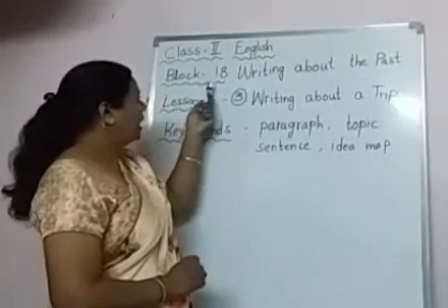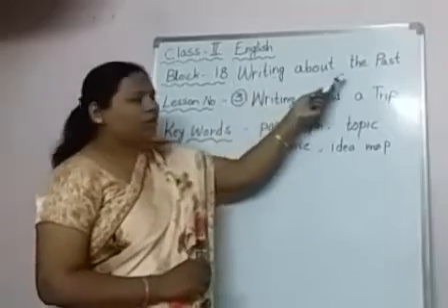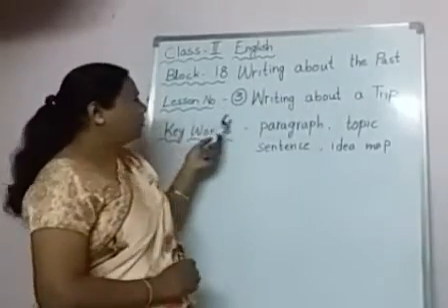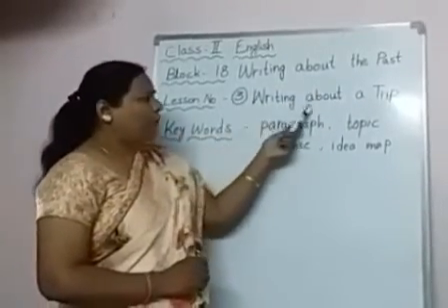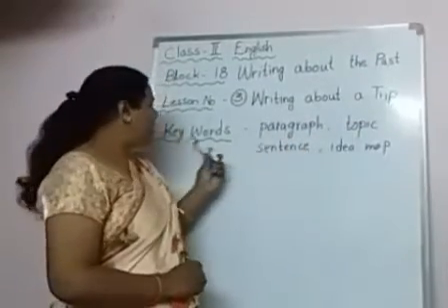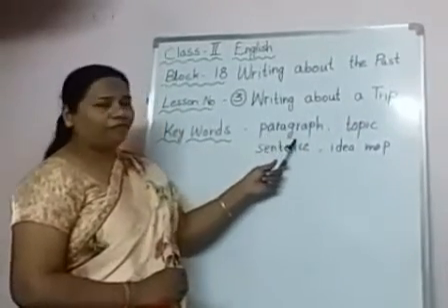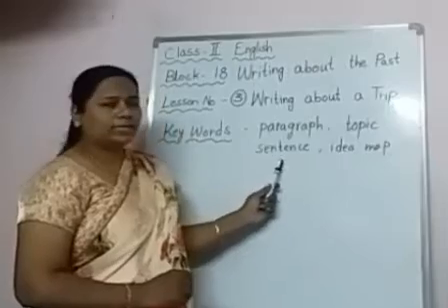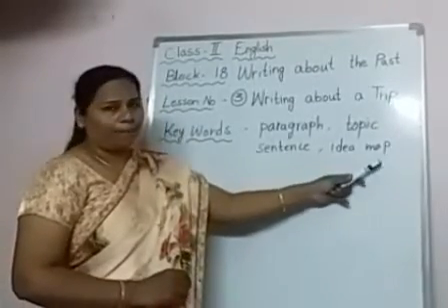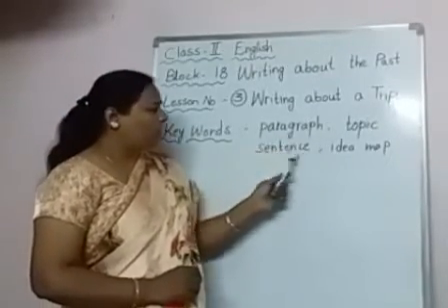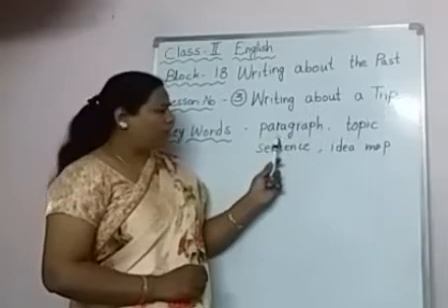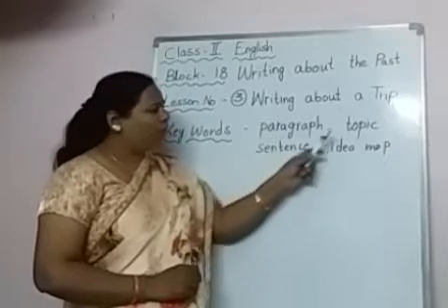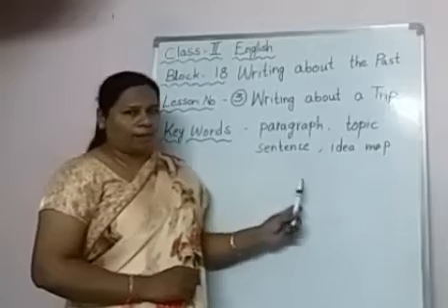Children, we are in block 18, writing about the past. Lesson number 3 is writing about a trip. Keywords are paragraph, topic sentence, and idea map. Children, I will tell you what these words are. What is a paragraph? I will explain topic sentence and idea map. Okay, children?